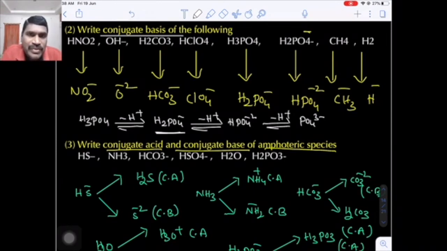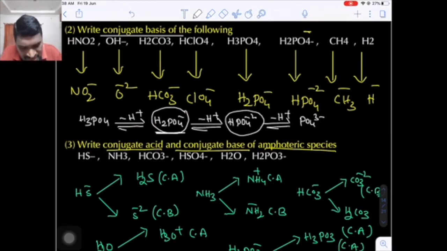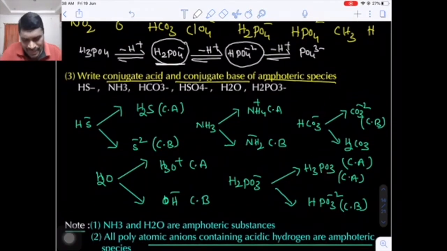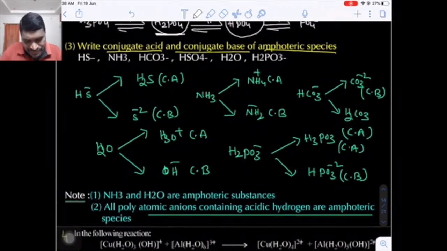Now here, if you carefully observe H2PO4 minus, it contains 2 hydrogens. Further we can remove them. That means this species contains acidic hydrogen and has a negative charge. It is negatively charged, so it can easily accept a proton. So it can move in the backward direction by accepting the proton, and also it can move in the forward direction by donating the proton because it contains acidic hydrogen. So this species is amphoteric in nature because it is a negatively charged ion with acidic hydrogen. And one more species we have, HPO4 minus 2. This is also an amphoteric species because it is a negative ion along with acidic hydrogens. Okay. Now come to here.